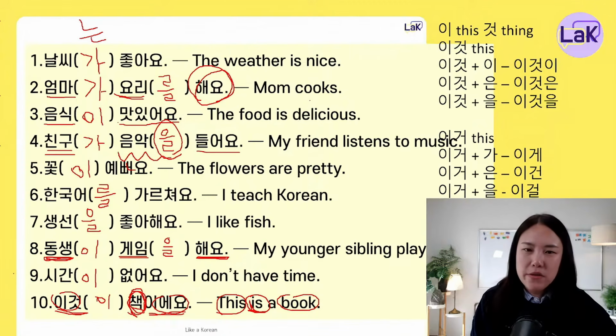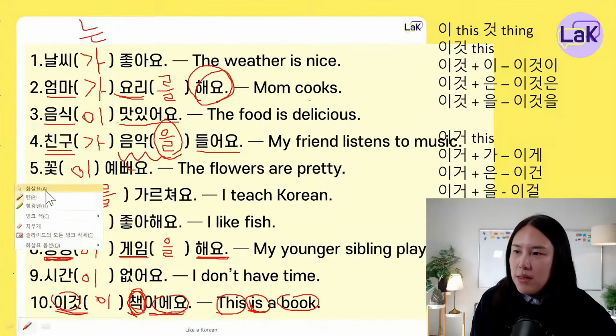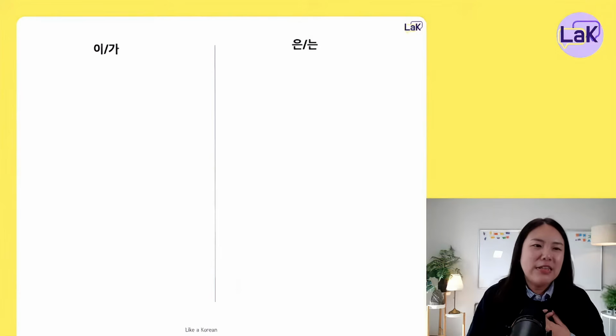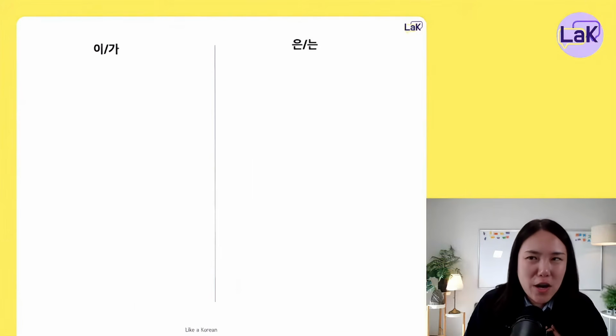Now you asked me what the difference is between 이가 and 은는. Since now you know the difference between 이가 and 을를, let's talk about 이가 and 은는. For beginner classes, I don't explain the difference because it makes you even more confused. If you know the difference, you won't be confident in speaking this subject marker.